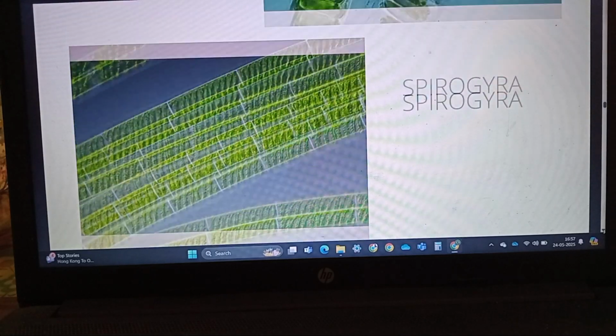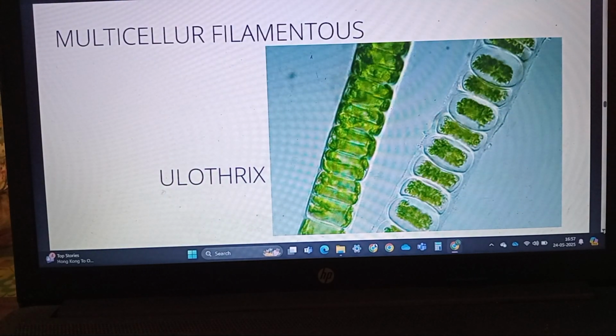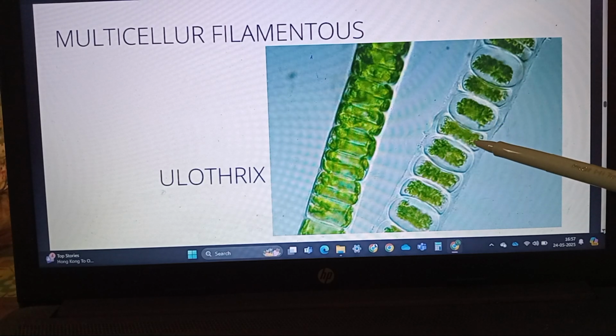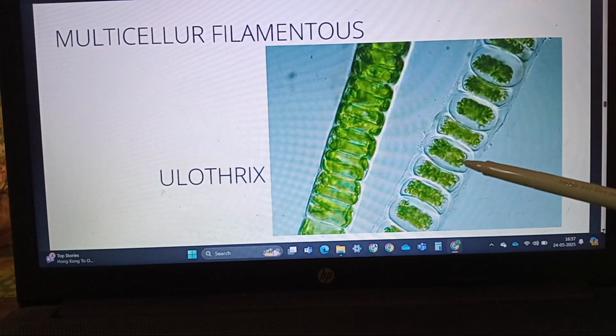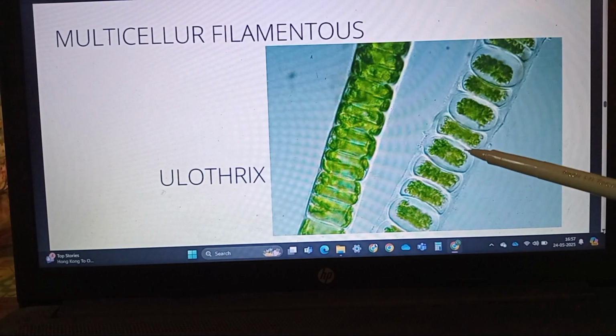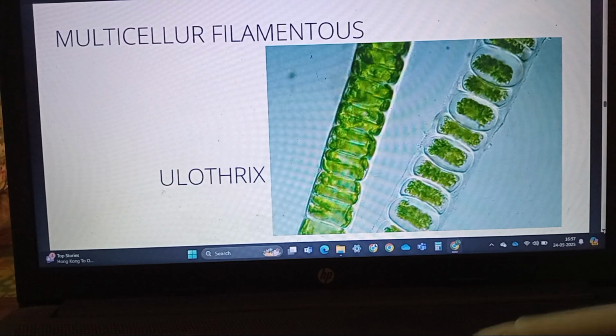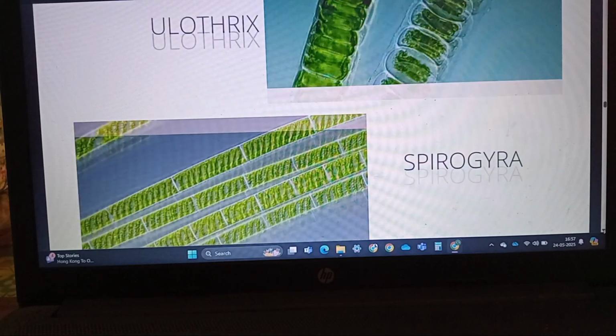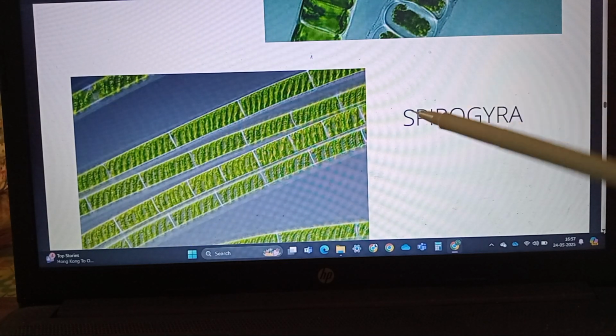In Ulothrix, there is a girdle-shaped chloroplast. This is a filament of the Ulothrix. When sexual reproduction takes place in Ulothrix, the gametes are isogamous, that is, they appear the same and are similar in size, but they are flagellated and motile.